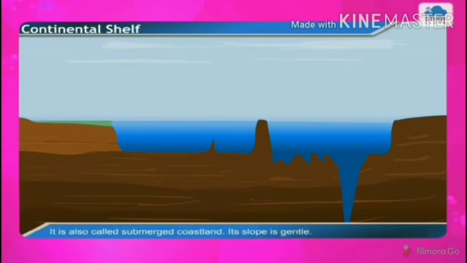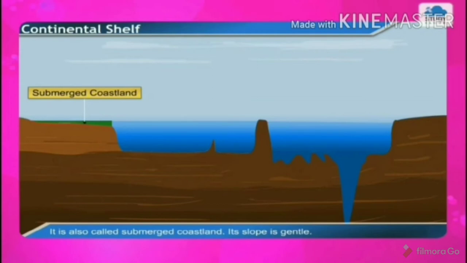What is continental shelf? The land which is near the coast and it is submerged. Submerged means it is under the water. Under the sea is called the continental shelf. This is the shallowest part of the ocean bed. Which is the shallowest part of the ocean bed? So continental shelf is the shallowest part of the ocean bed.